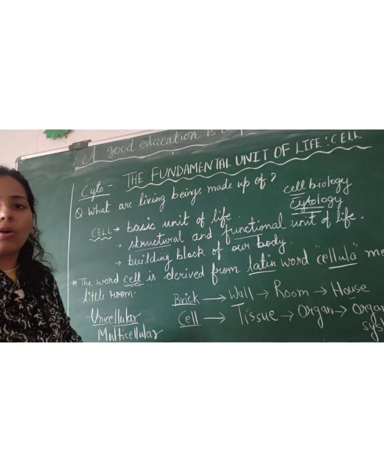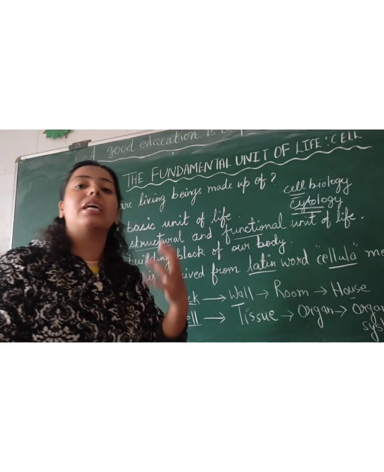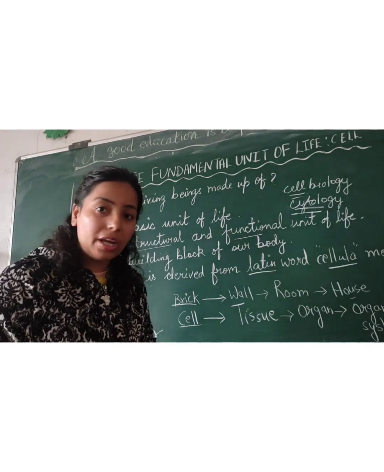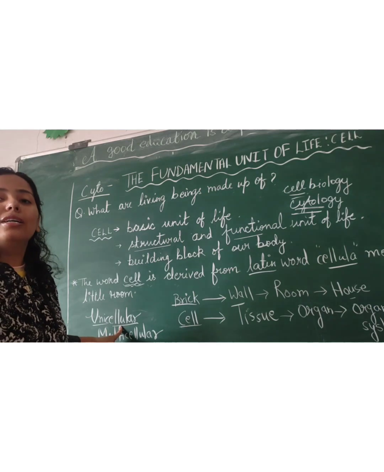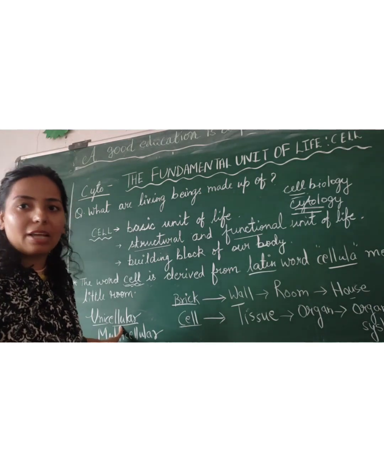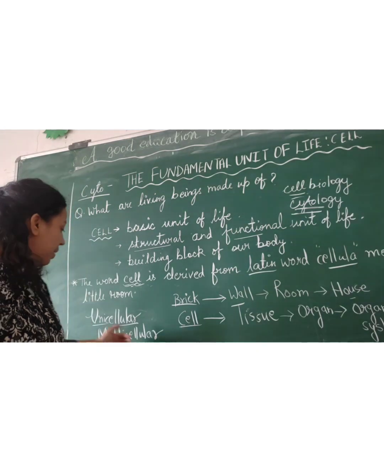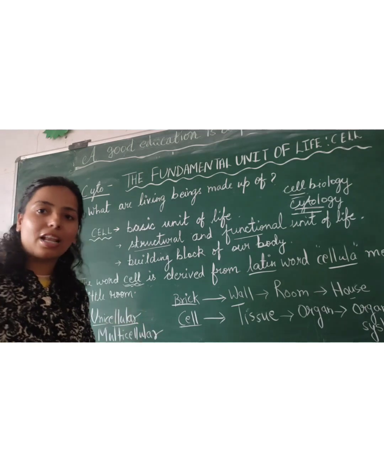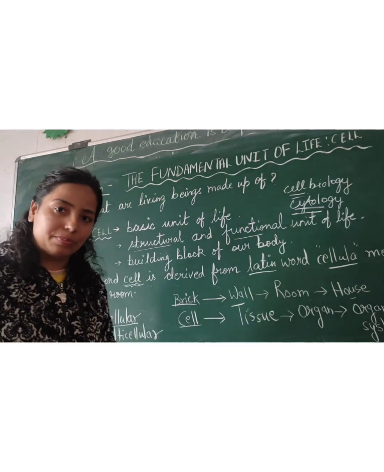Multicellular organisms are made up of many types of cells, in which each cell has a different function for different processes. Generally, unicellular organisms have a very short lifespan. They will not live for a longer period of time. But multicellular organisms have a very large lifespan. They can live longer as compared to unicellular organisms.